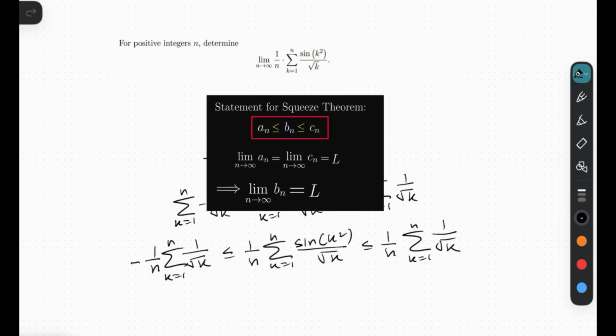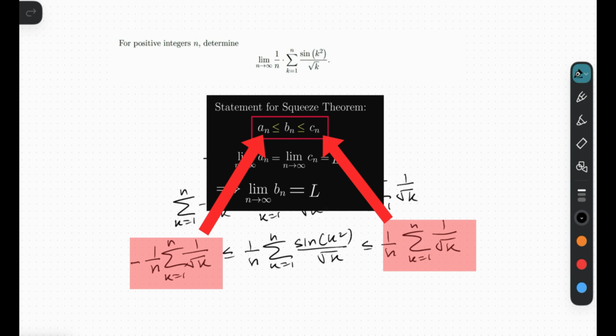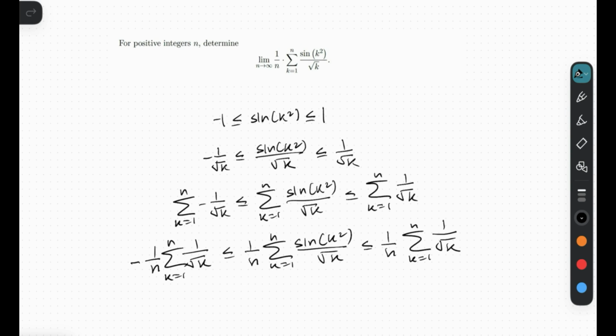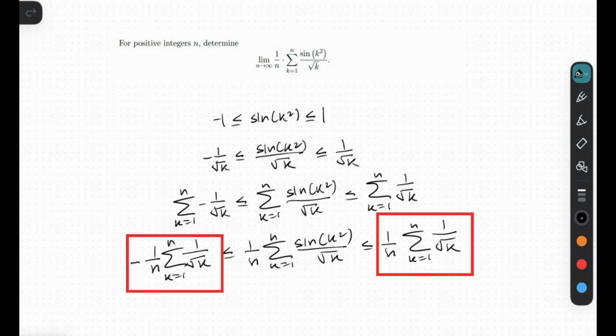We needed the boundary sequences a_n and c_n to approach the same value, right? The same limit. And in this case, we can take this as our a_n, our lower bound sequence, and this as our c_n, our upper bound sequence. However, we have no idea what in the world these two converge to. But we know that according to the squeeze theorem, if we want to use it, these two sequences must converge to the same value. So let me ask you, what value should these sequences converge to so as to satisfy that criterion? Take a moment to think about it.